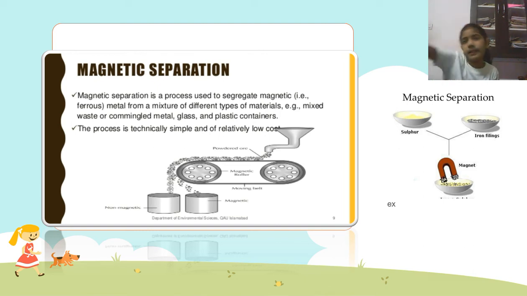You take a magnet and move it over the mixture like this, and what happens? All the iron filings stick to the magnet, and the salt is ready for you. I'm sorry, you won't eat plain salt, so you can just add it to your lunch. Then your tummy will be full.